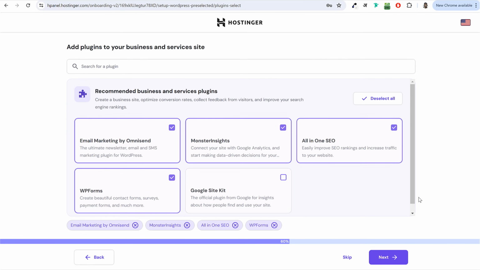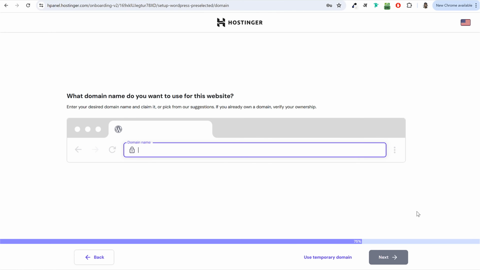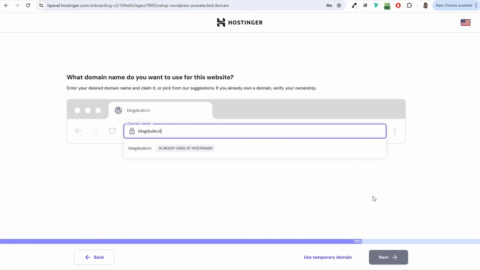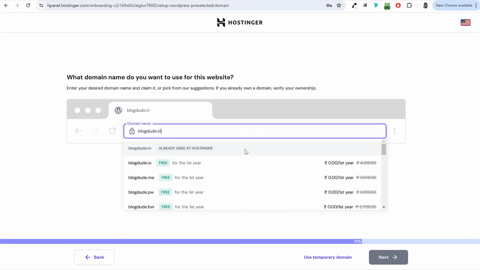Then they will recommend you few plugins. We don't need any one of these plugins. So again, click on skip. And finally, you will see the domain name option. As I said earlier, while purchasing the hosting, we will be getting a free domain name with this account. So whatever domain name you want to register for free, you can type in that domain.